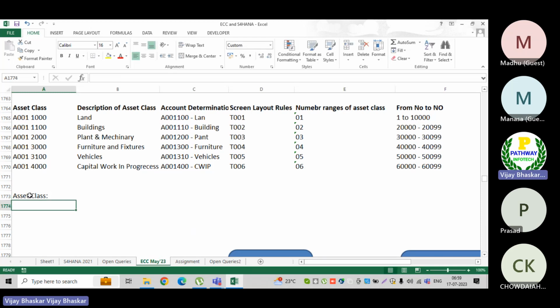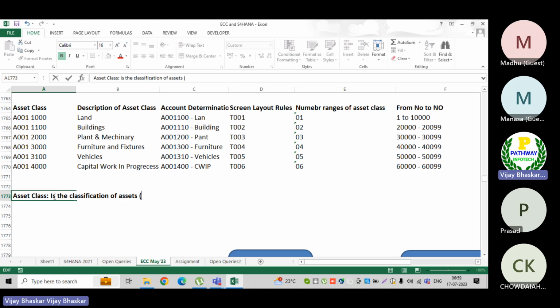The asset class is the classifying of the assets. The asset class is the classification of assets.